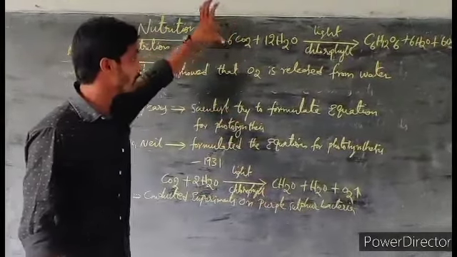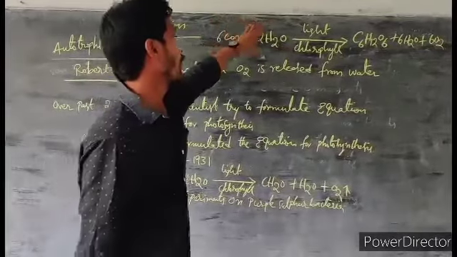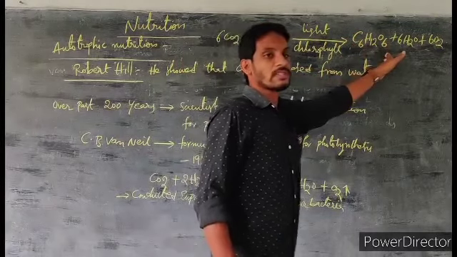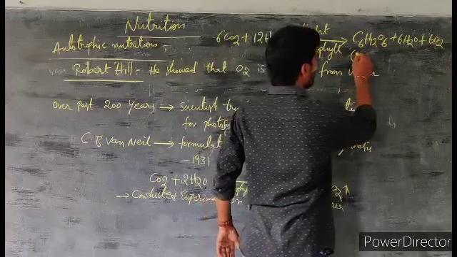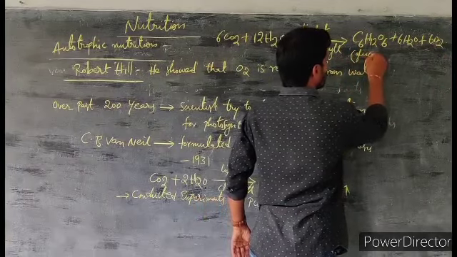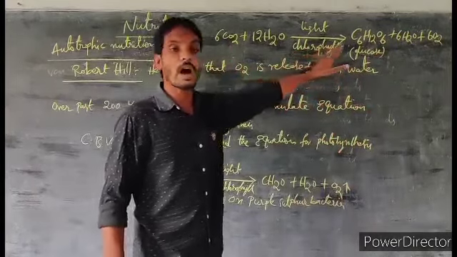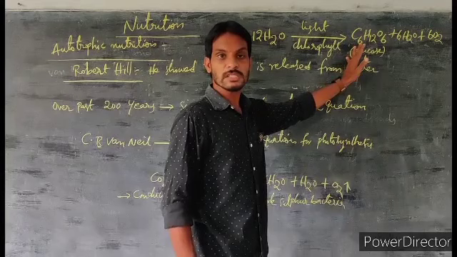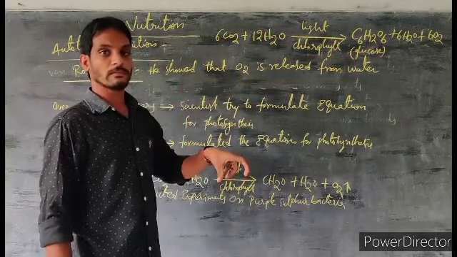What is the modified equation? 6CO2 plus 12H2O, light by chlorophyll, gives rise to C6H12O6 plus 6H2O plus 6O2. Here C6H12O6 means glucose. During photosynthesis, the food is prepared in the form of glucose. Do you know why the food is prepared in the form of glucose? Glucose is easily dissolved in water.